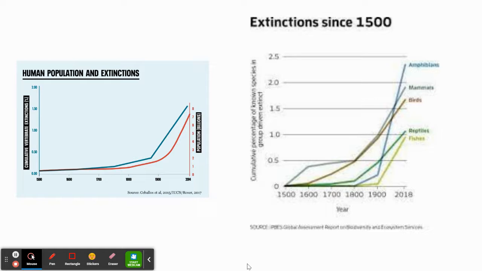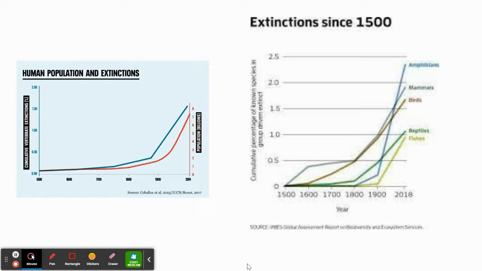The graph on the right side of your screen is again looking at various species groups that have gone extinct, whether they are mammals or birds or reptiles, as time has gone on. Amphibians take a very sharp increase in extinction in the 1900s.